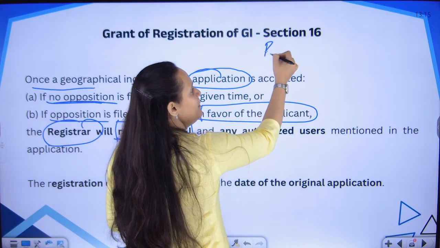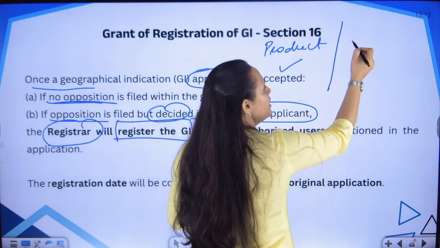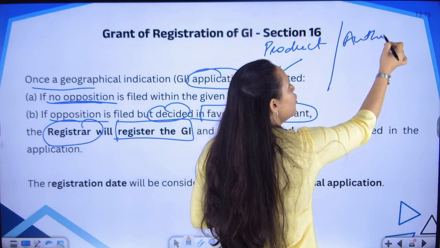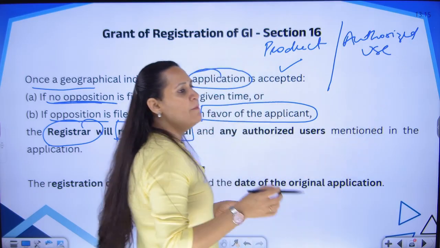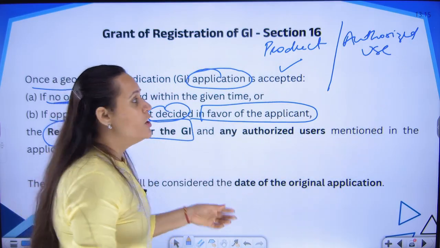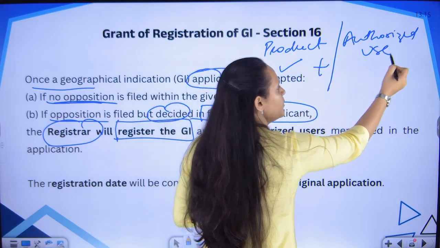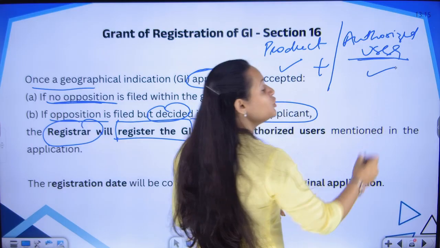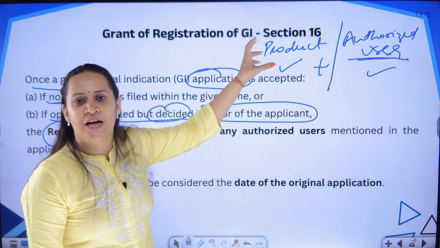One is that the GI product itself is safeguarded. One more protection is for authorized users who are permitted to manufacture, who are permitted to grow, who are permitted to sell those GI goods. So, protection is given to the product. In addition to that, protection is also given to the user who is permitted to sell the products using the GI tag.